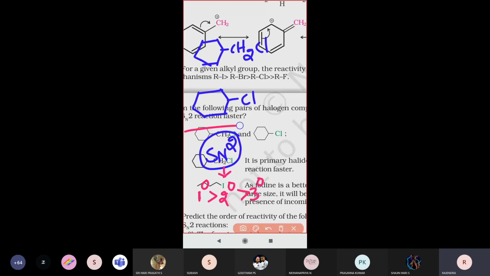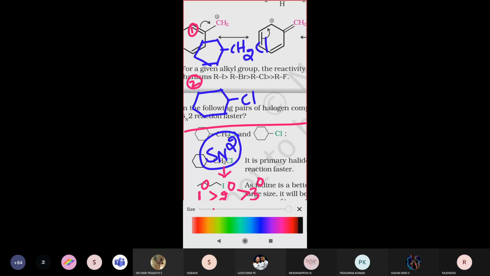Now let us identify this. First compound, second compound. So for the first compound, which type of alkyl halide is it: primary, secondary, or tertiary? Identify that. What is the alkyl halide nature?